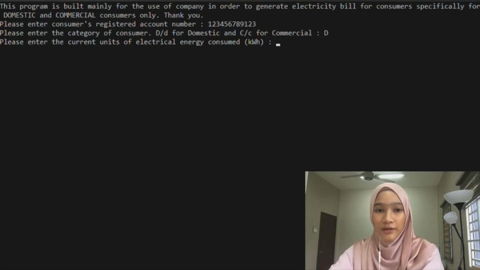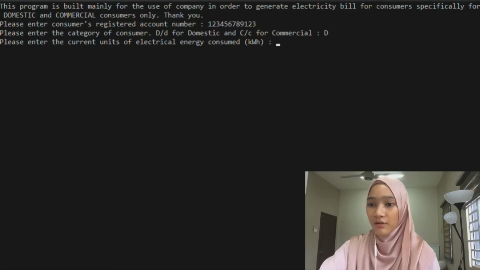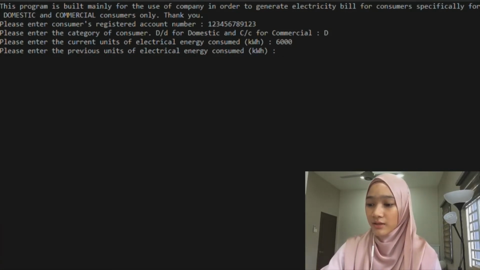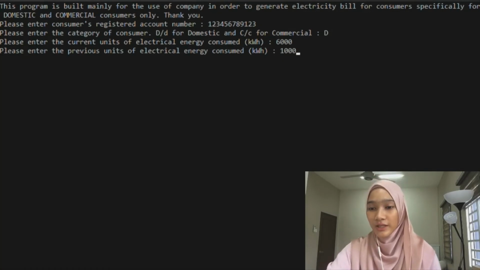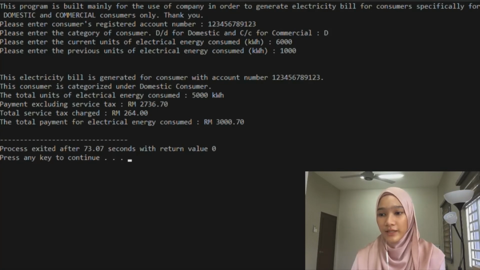Next, the user needs to enter the current units of the electrical energy consumed. I will enter 6,000 kilowatt hour, and I will enter 1,000 as the previous unit of electrical energy consumed. So the output will be like this.